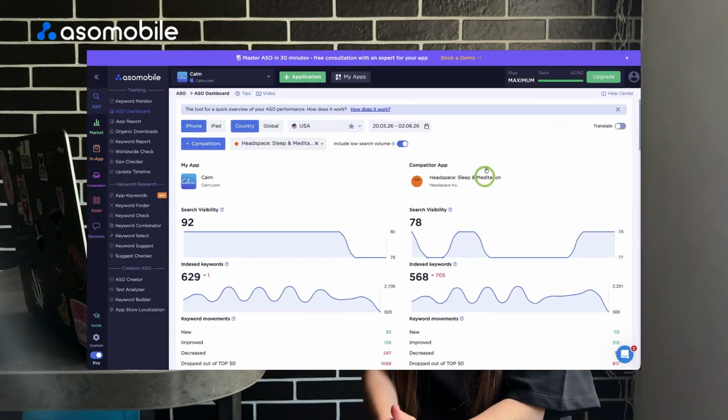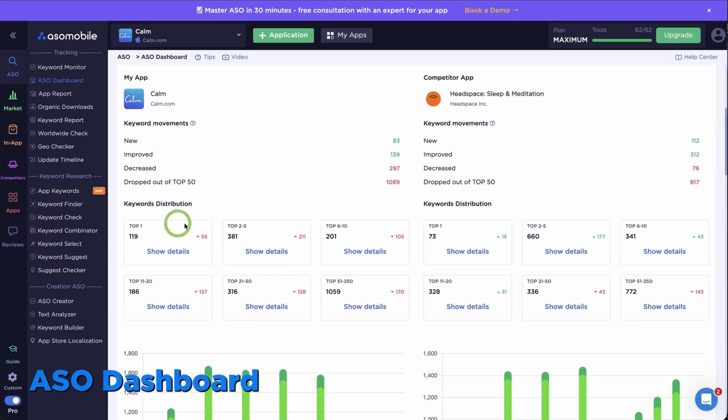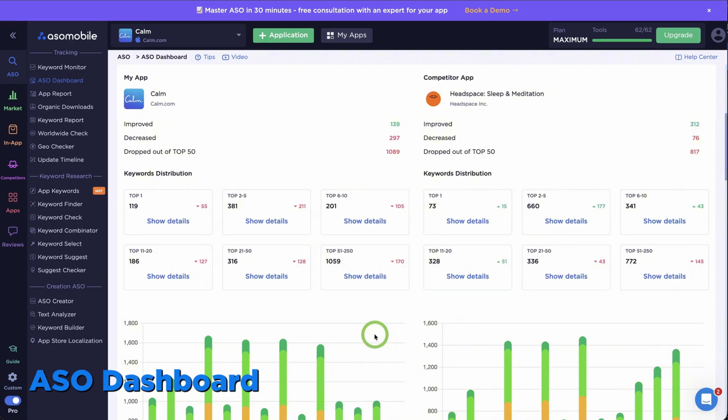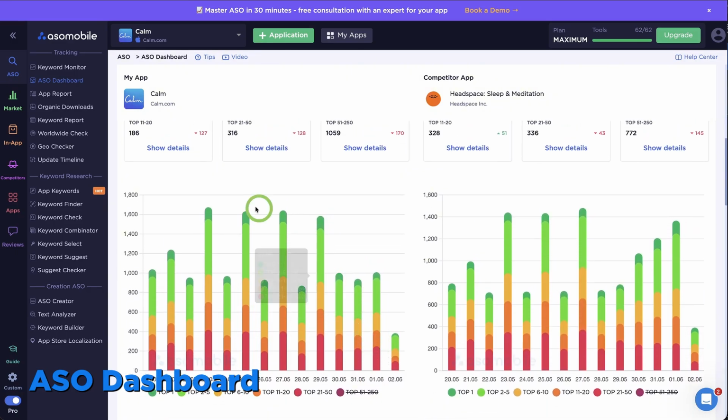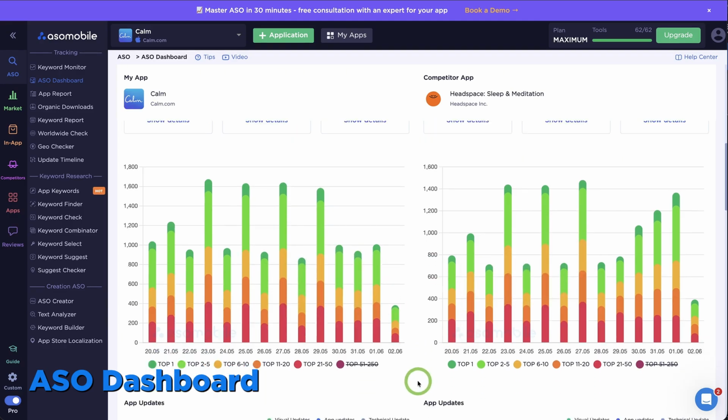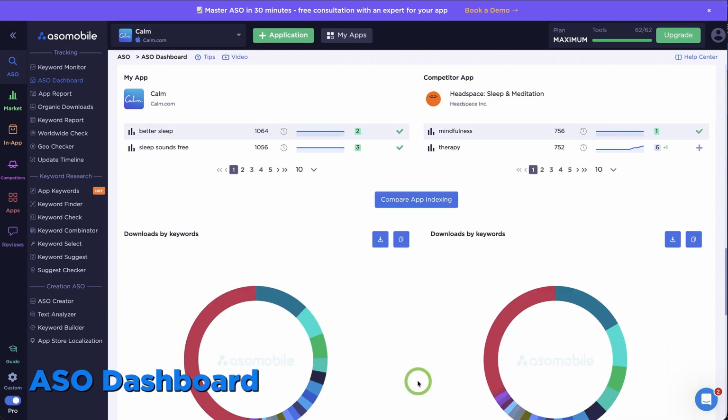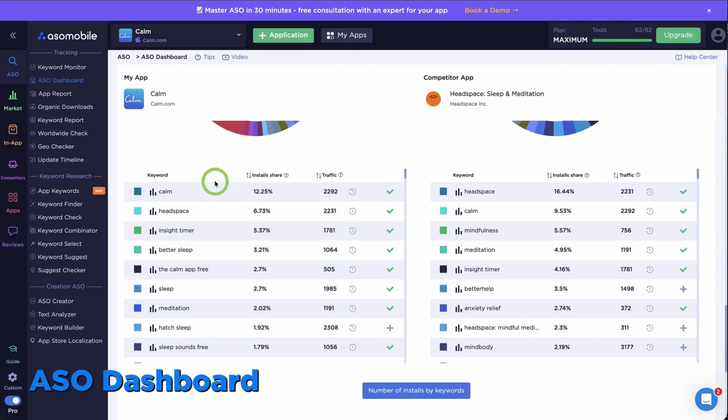For example, Calm has 119 keywords in the top 1. For comparison, Headspace has 73, almost half as many. Look at the distribution chart. Calm has a much larger green zone, meaning keywords that actually drive organic installs without paid traffic. Now let's look at the downloads by keywords table. This is where the downloads actually come from.